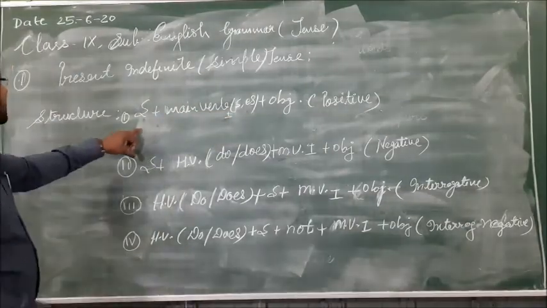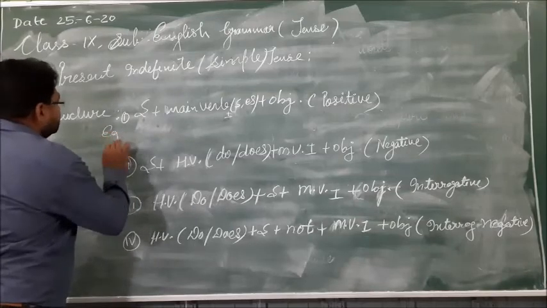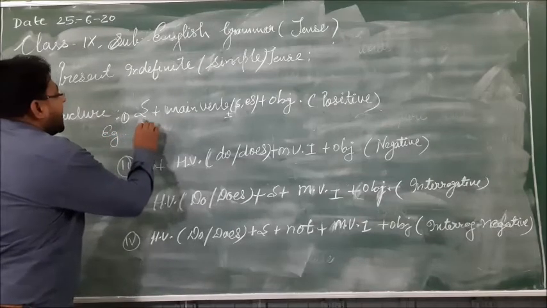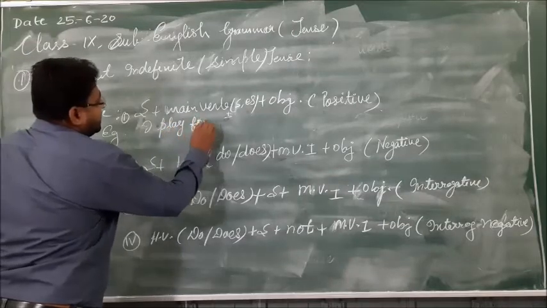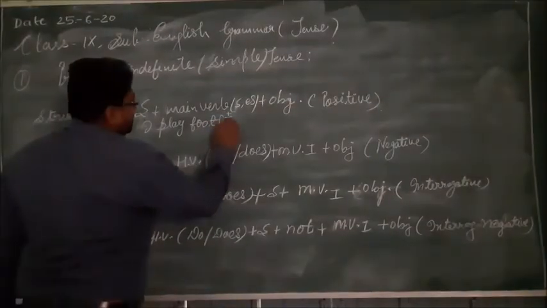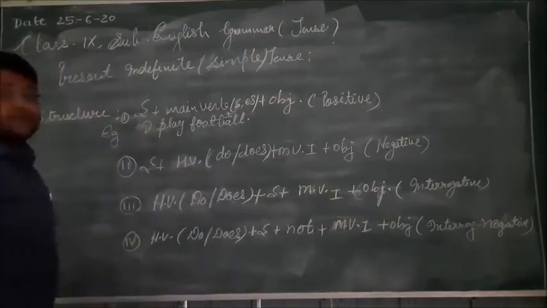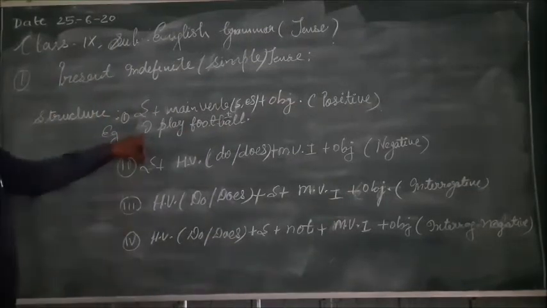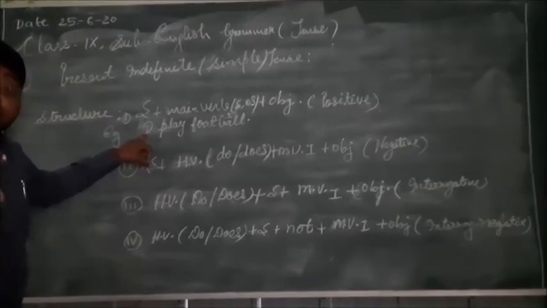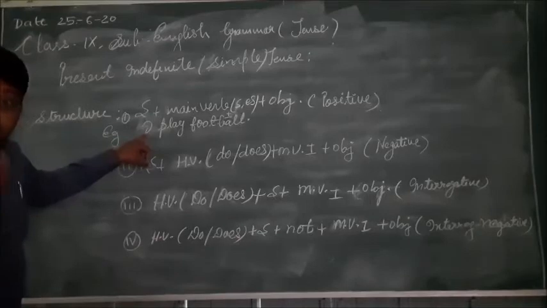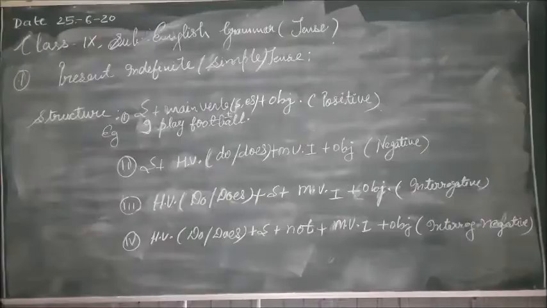So here the example: I play football. Here I is actually first person singular, but it is accepted as plural.